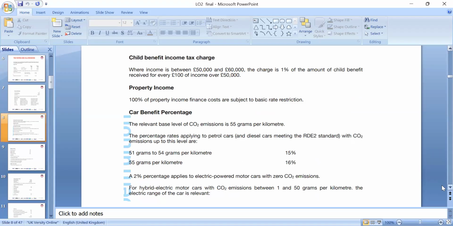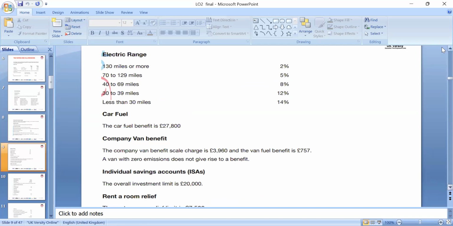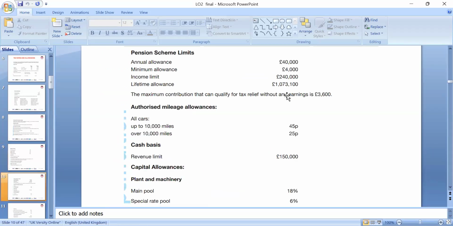The charge is 1% of the amount of child benefit received for every £100 of income over 50,000, so that will be reduced accordingly. The car benefit of course depends. Fuel benefit too, where we can look at the car size, the market value, your contributions, and of course electric cars with a range of 130 miles or more. So what percentage of the benefit are we entitled to, or what do we have to pay, and adding it into the tax from the perspective of the brackets, you need to look at accordingly.